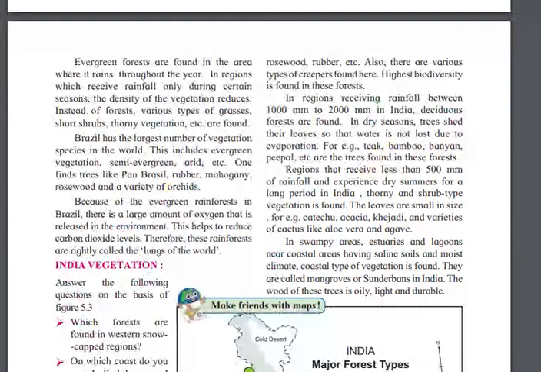Because of the evergreen rainforest in Brazil, a large amount of oxygen is released into the environment. This helps to reduce the carbon dioxide level, and therefore it is called the lungs of the world.